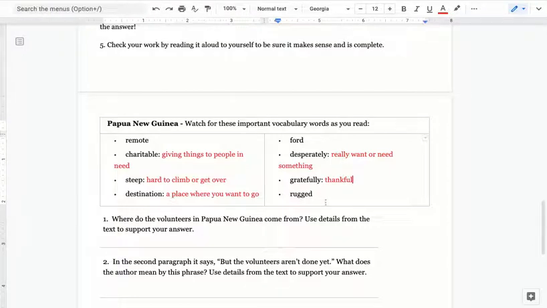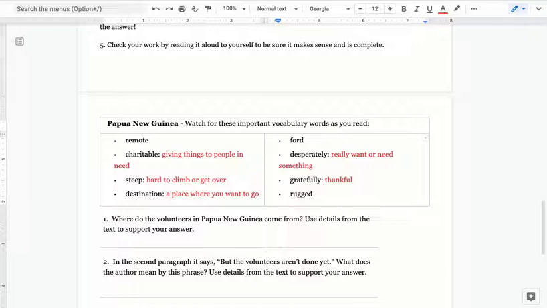All right, rugged. Okay, so as you can see, these are words that I think probably everybody knows, and we've already filled in most of the vocabulary words. So this was good. And if we run into, let's say, remote or Ford or rugged, then we can use our context clues to try and figure out what they mean. But remember, the learning target today is answering questions using text evidence, not so much vocabulary. So this is kind of like a side project that we're doing right now.